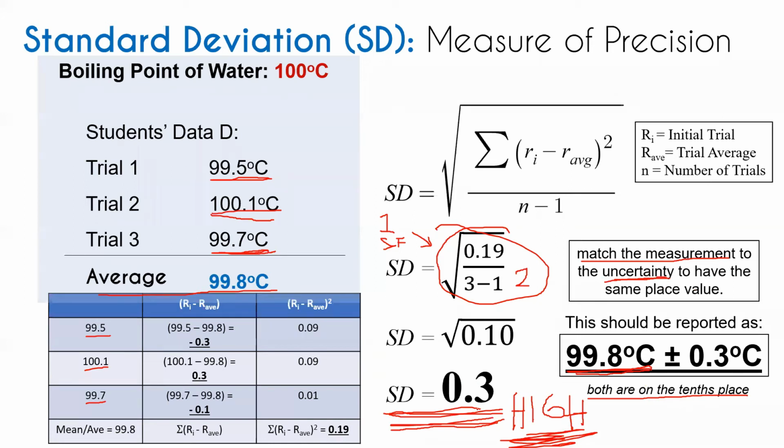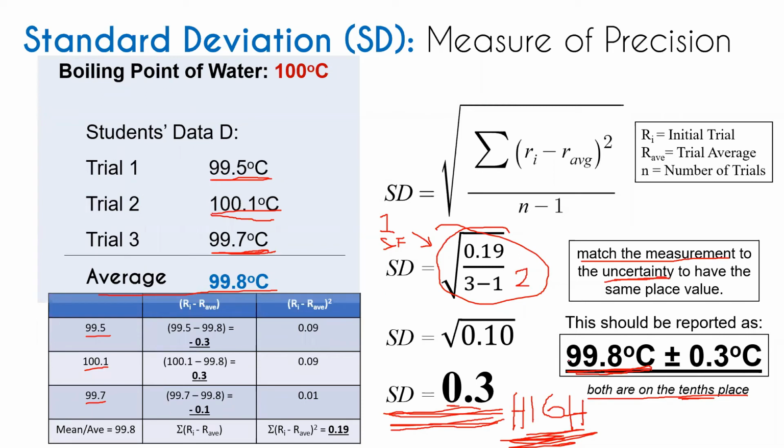So you have to match the place value of your measurement to the place value of your standard deviation. For example, in this case, since the place value of our standard deviation is on the tenths place, therefore the measurement is also on the tenths place. But if our standard deviation is on the ones place, then our measurement should also be on the ones place.